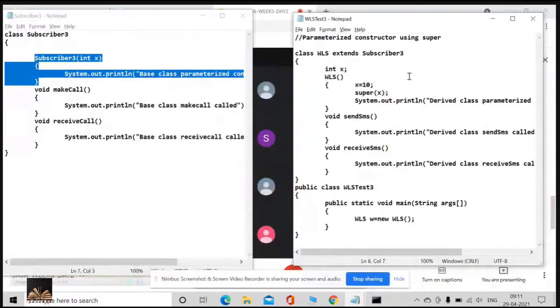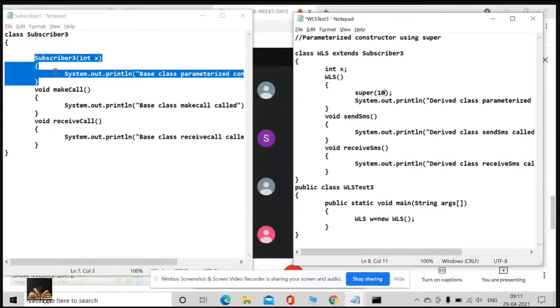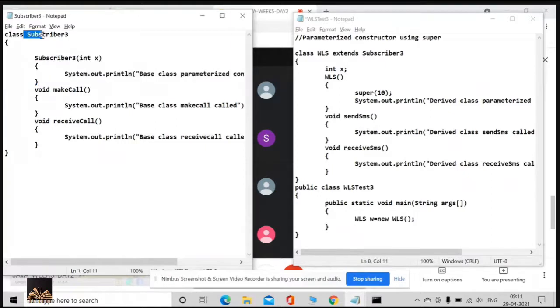So what do I have to do? I'll make a little change. Please observe. I'll remove this. Now super is my first line. Now I'll directly pass a value here, whatever parameter I want to pass to the Subscriber constructor in the parent class.